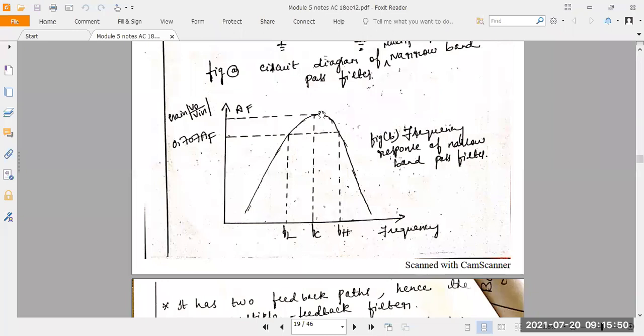So due to the capacitance effect, gain is immediately falling from maximum to minimum, even for the FL and FH. At the center frequency, gain is peak. The gain is not constant in the narrow band. That is the difference here. Gain is constant only in the wide band filter. But when you come to the narrow band filter, gain is not constant here. Gain is immediately falling after the peak value, even for the FL and FH.